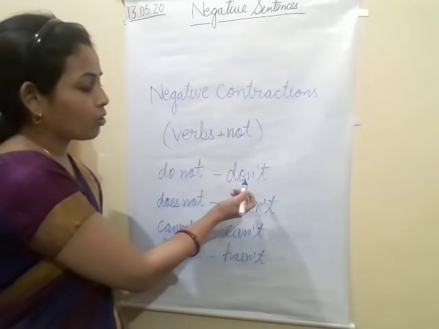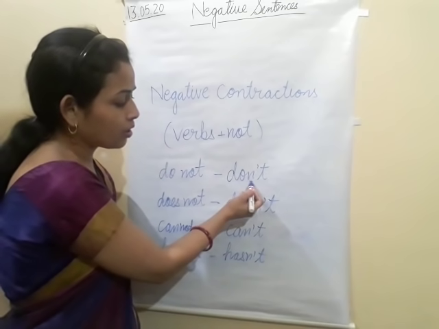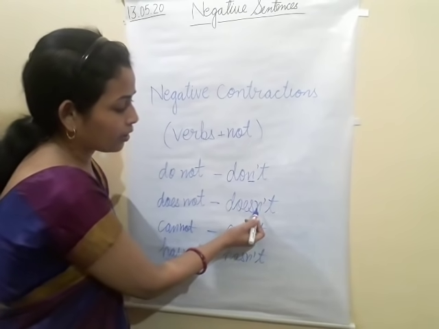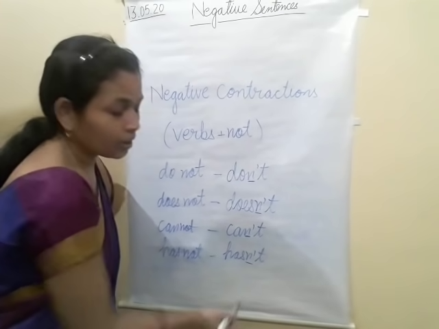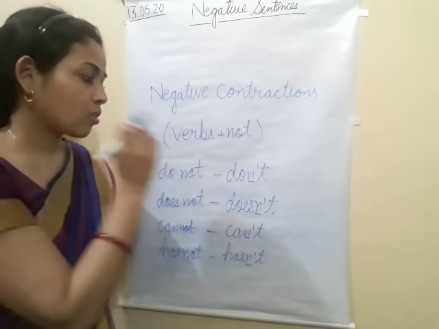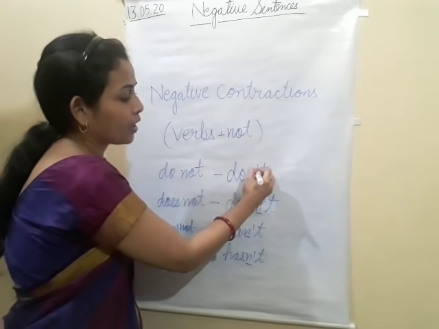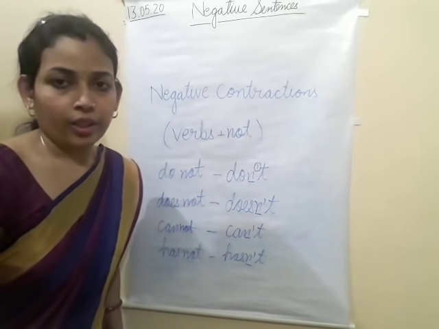And one more thing I want to tell you: this apostrophe sign we always write after N. Otherwise it will be wrong. Whenever we write the contraction form, this sign we always write after N. Clear?